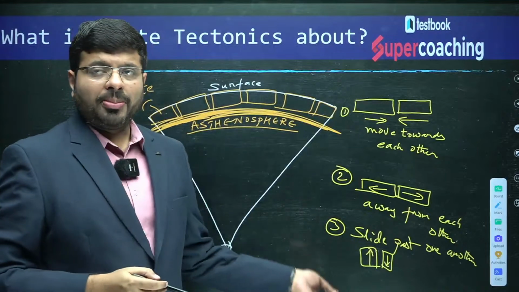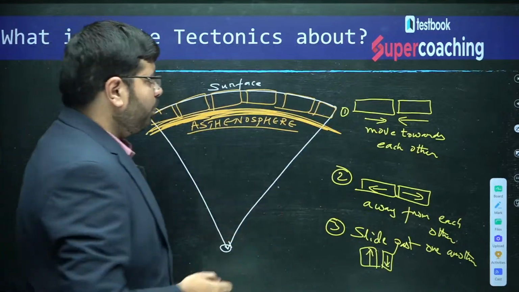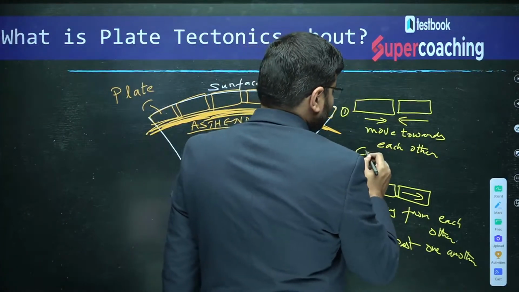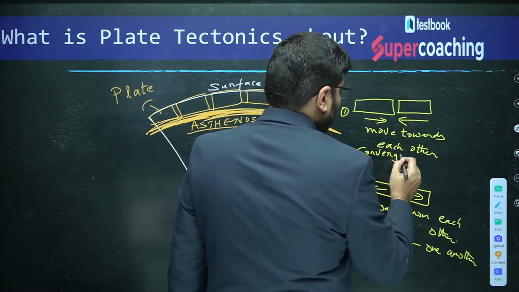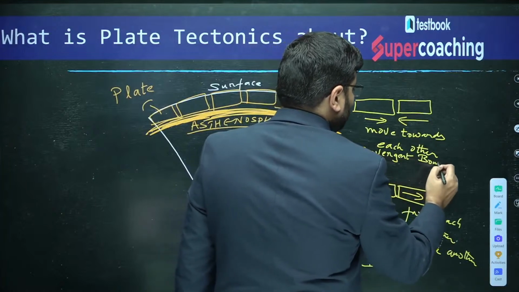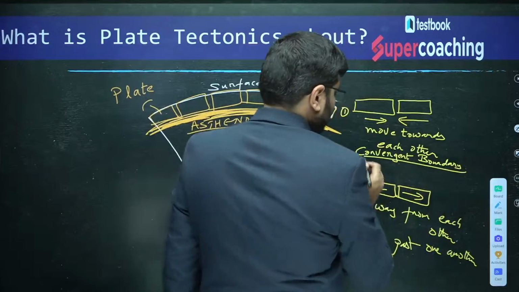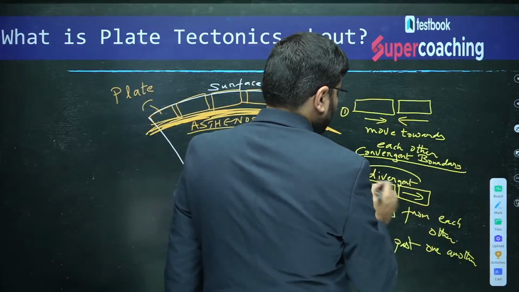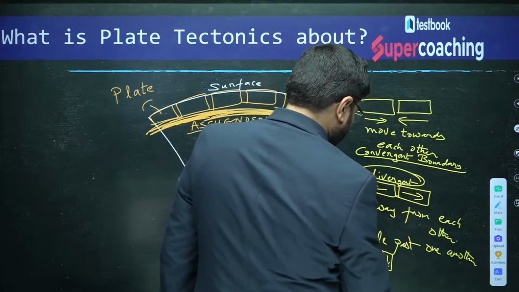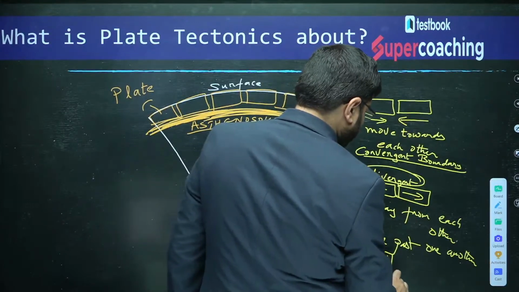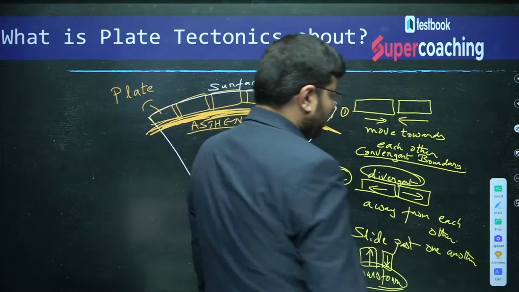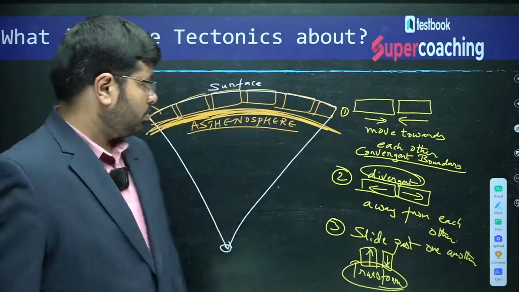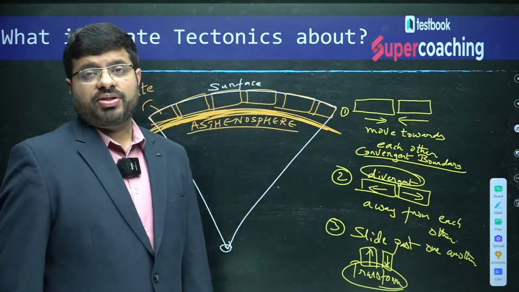Now each type of movement gives a different plate boundary. Moving towards each other, we call the convergent plate boundary. This is what we call the divergent boundary. And this is what we call the transform plate boundary. Convergent, divergent, transform. So this is the postulate of this theory.